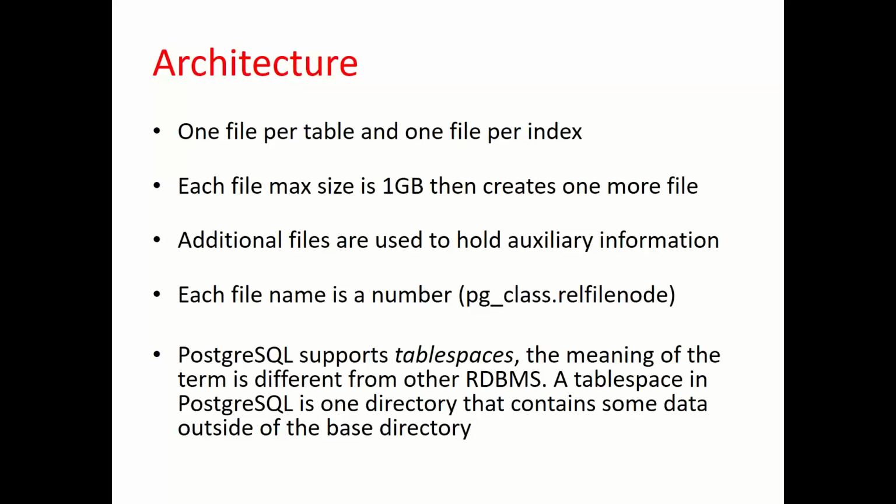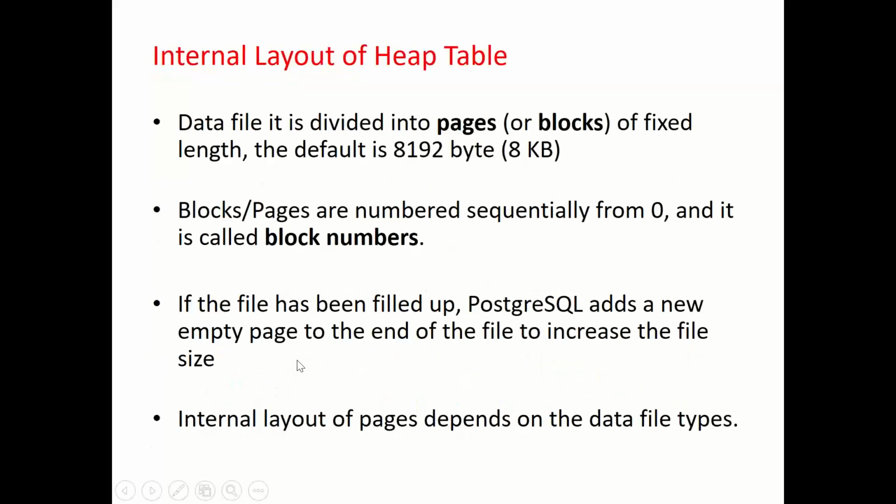Okay, so now the data file is further divided into blocks. The size of each block is 8 KB, and these blocks are also known as pages. So if the file has to be filled up, Postgres adds a new empty page to the end of the file to increase the file size.